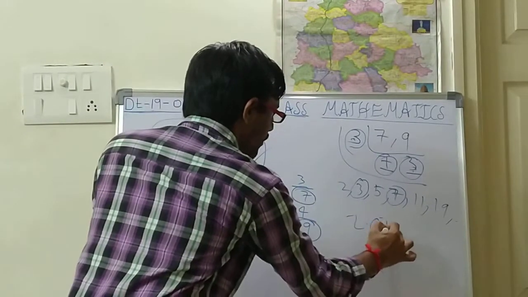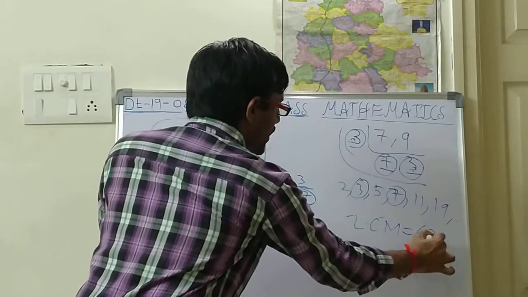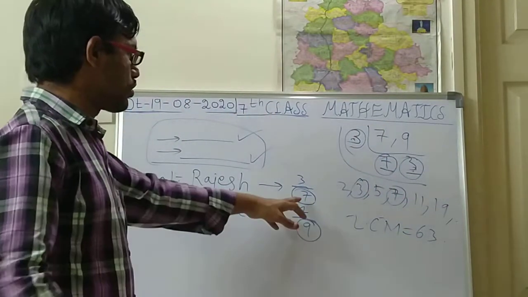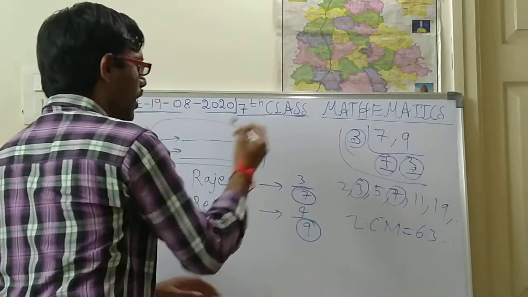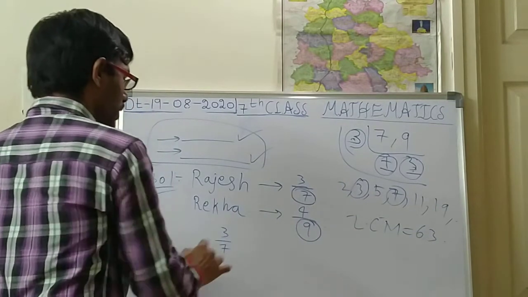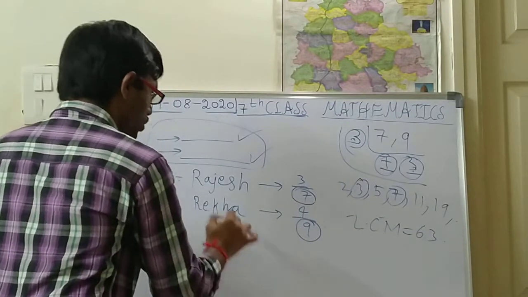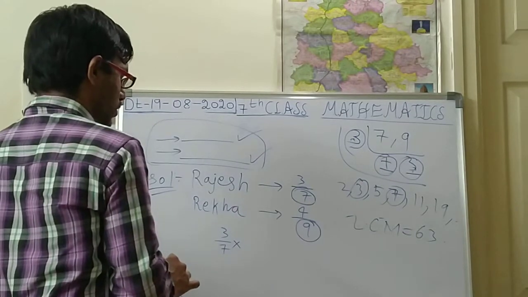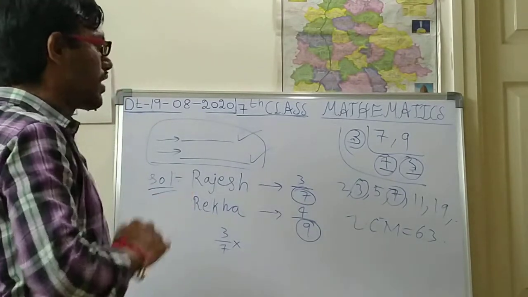So what is the LCM of these two numbers? 63. So now you should multiply with 63 on both sides. So now 3 by 7 into... okay, so like that you can do.